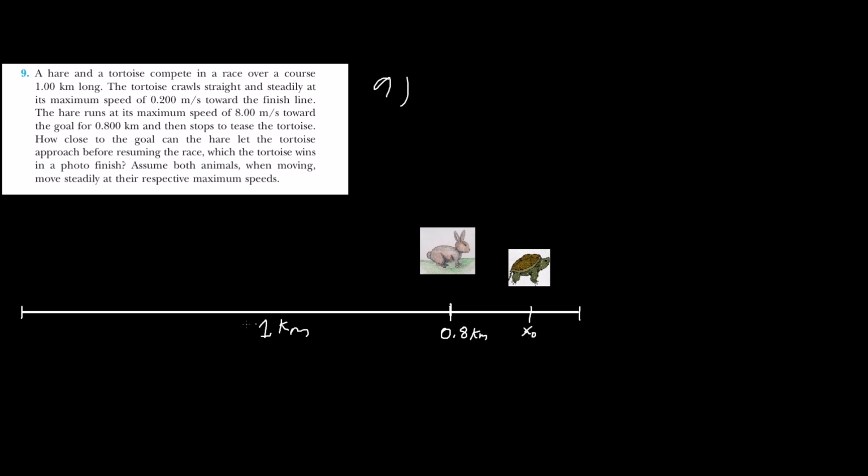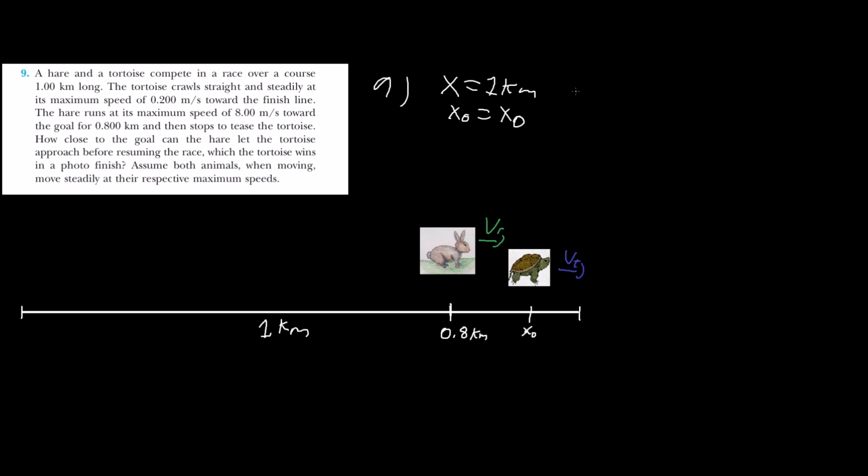And I'm going to say that x is going to be 1 kilometer, and x naught is some value that we don't know. And the speed of the rabbit, I'm going to call v of the rabbit, and this the speed of the turtle.